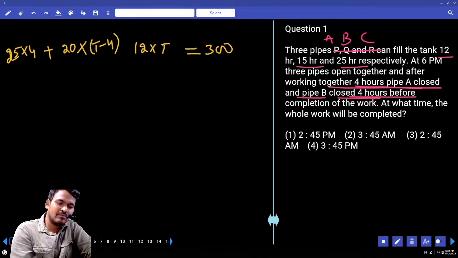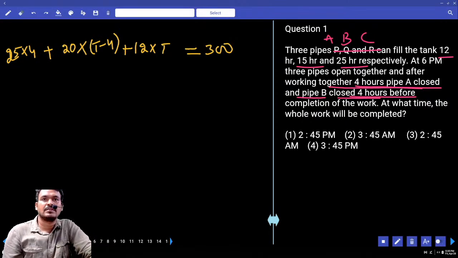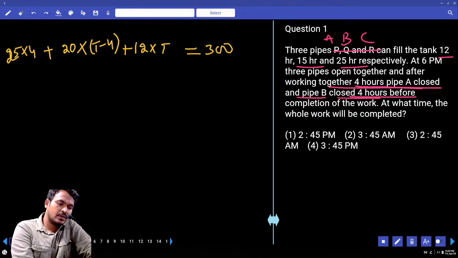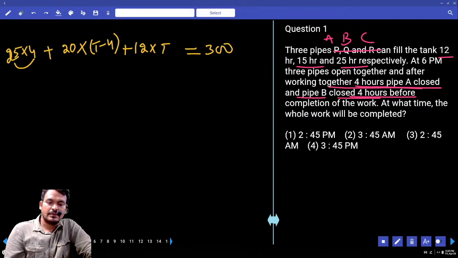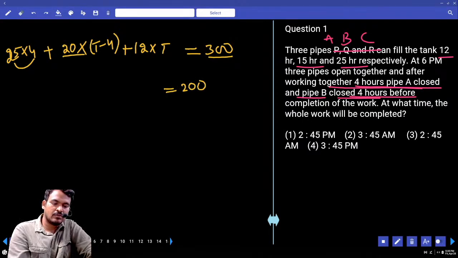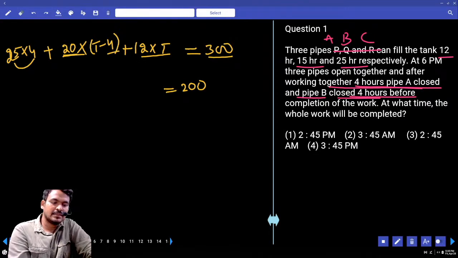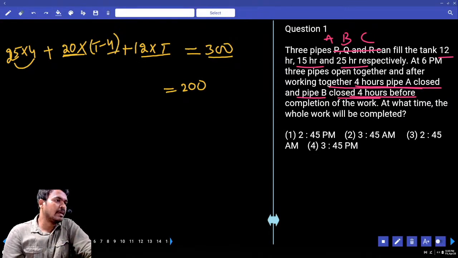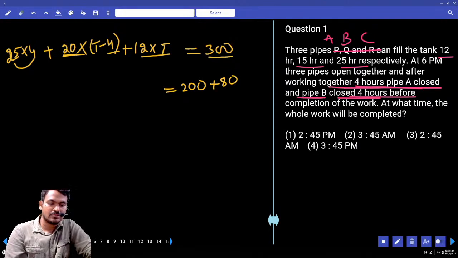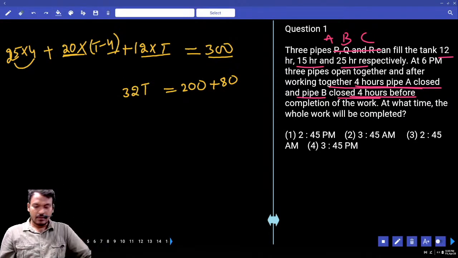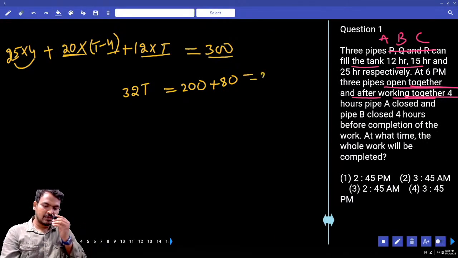Adding all these gives the total tank capacity, 300. 25 into 4 is 100. 300 minus 100 is 200. Next 20T and 12T, total 32T. 20 into T minus 4 gives minus 80, which becomes plus 80 on the other side. So 280 equals 32T.